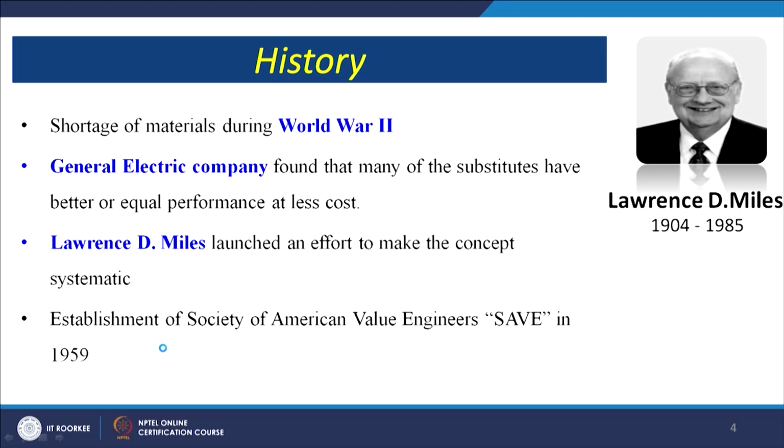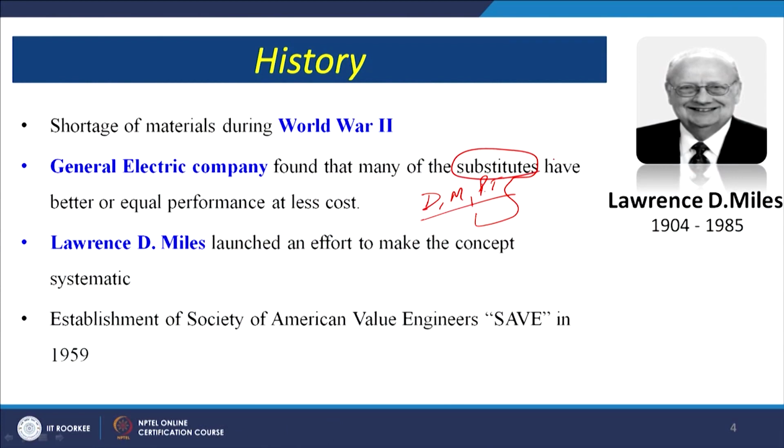The various countries were not able to procure the designs or the materials that go into the manufacturing of certain defense equipment. The General Electric company found that many of the substitutes have better or equal performance at less cost. Basically the design, the material, the production technology for these defense equipment were not readily available because of the world war, because of the alignment of the various countries in different groups. So they were not able to get these three things. Therefore General Electric company found that now we have to go for substitutes.